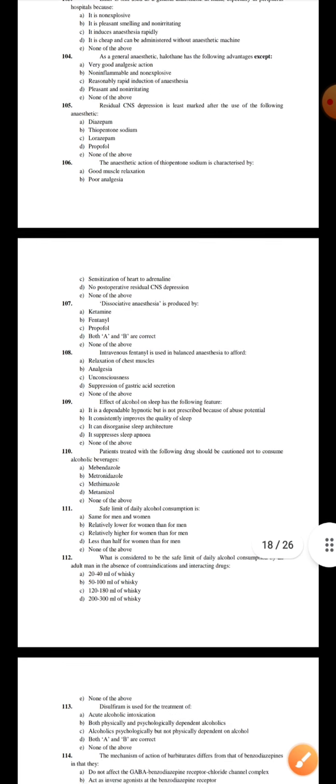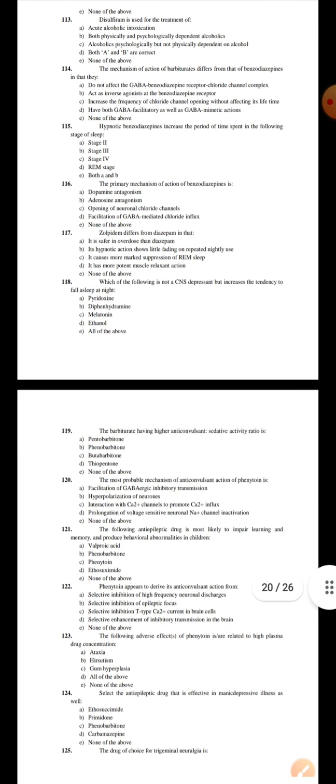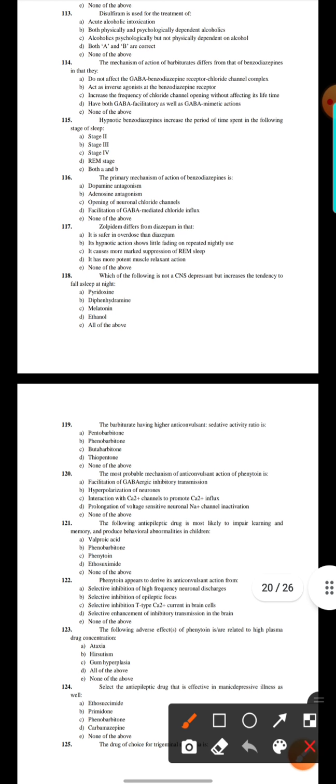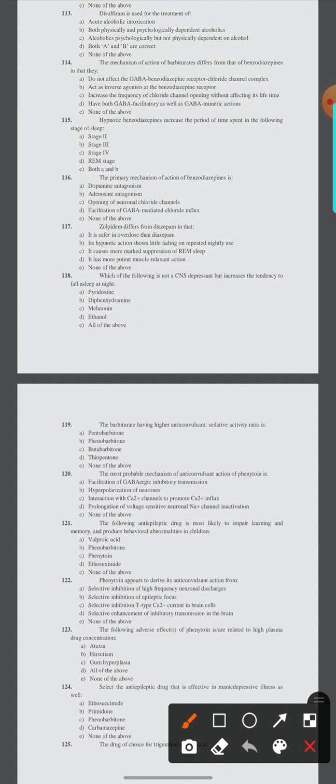Then after that, 113. Diazepam is used for patients of acute alcohol intoxication who are: both physically and psychologically dependent on alcohol, psychologically but not physically dependent on alcohol, both A and B are correct, none of the above. Here the option number C. Alcoholic psychologically but not physically dependent on alcohol.